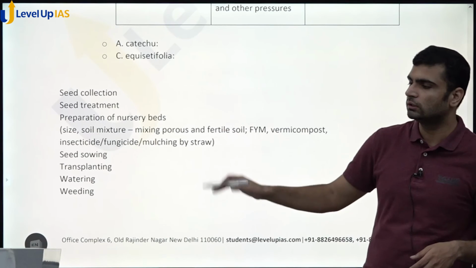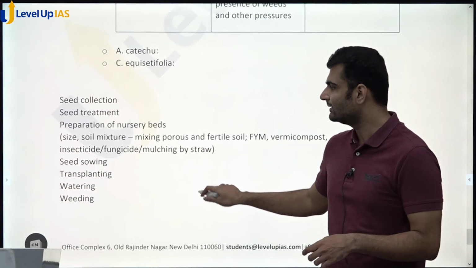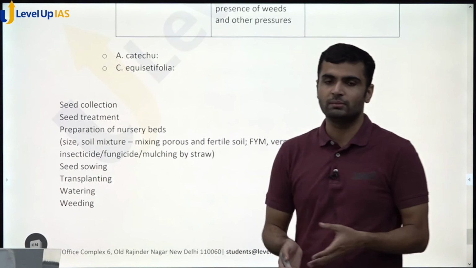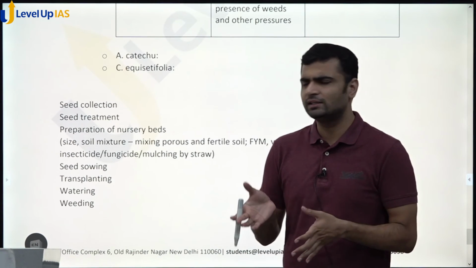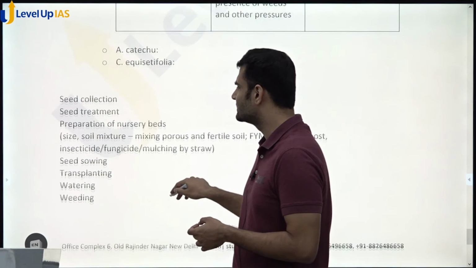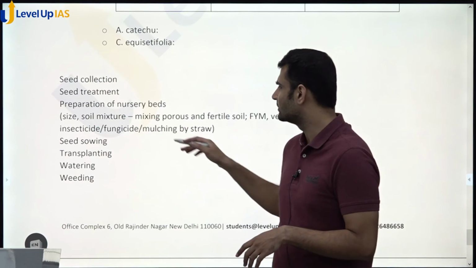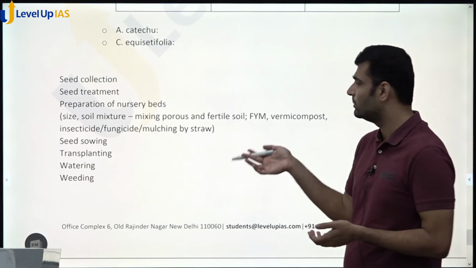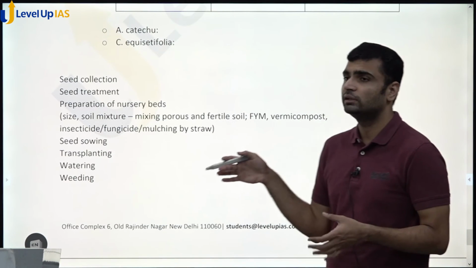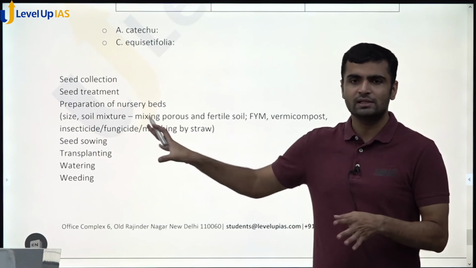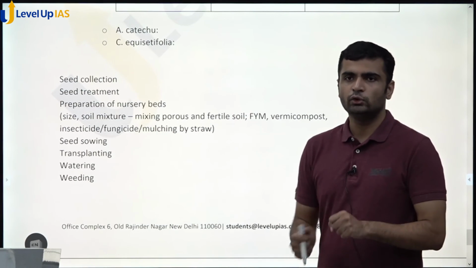These are available in all the books, and so these are the nursery techniques basically: seed collection, seed treatment, preparation of nursery beds. So size, you can generally see that 1 into 10 is the general size. You can mention that. Then soil mixture, so porous and fertile soil is mixed. FYM is used, vermicompost is used, then mycorrhiza is used. Insecticide, fungicide, mulching by straw. These are general points you can mention, and you wouldn't be wrong.